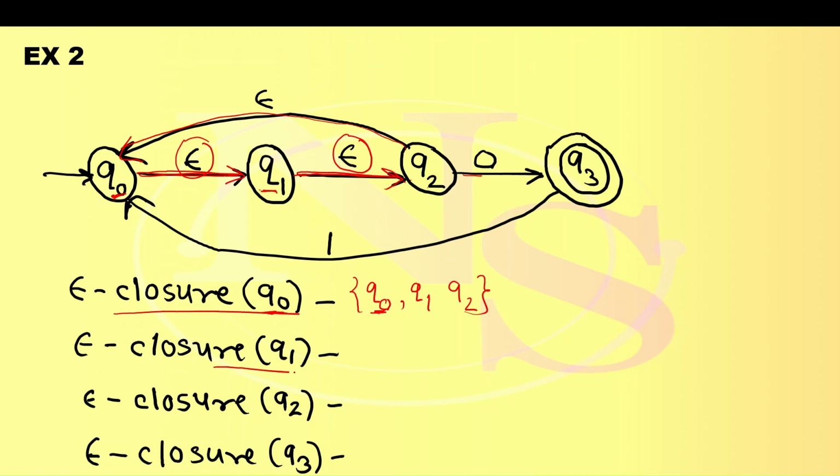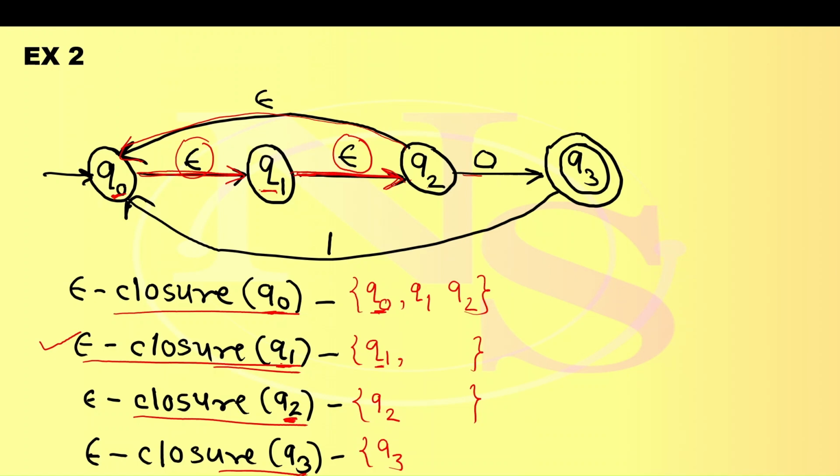Similarly, epsilon closure of Q1 is a set of states including itself, so Q1 is added. Epsilon closure of Q2, Q2 is added. Epsilon closure of Q3, Q3 is added. So first add that specific state. Then for example, Q1 can reach where?